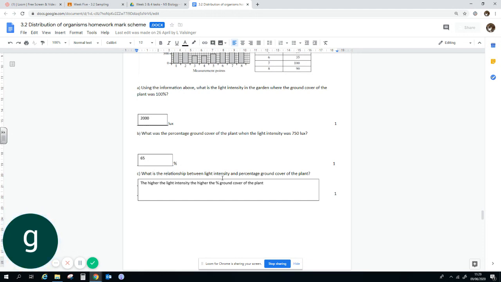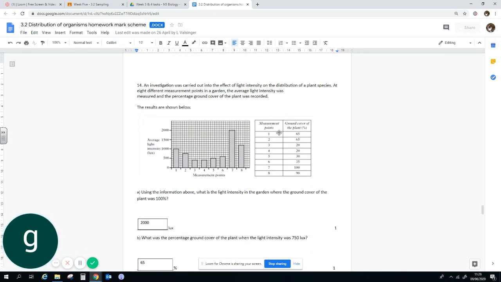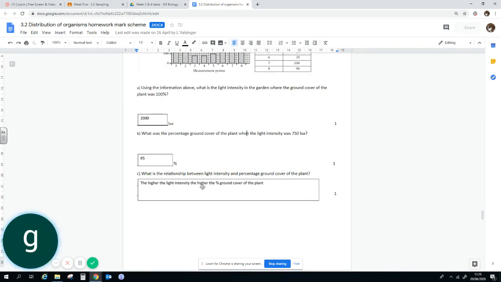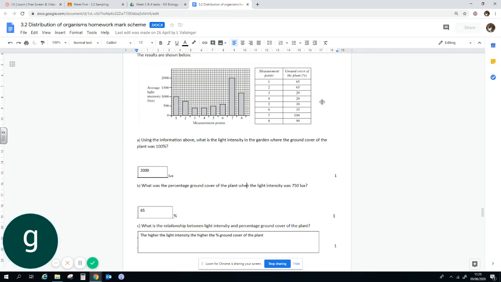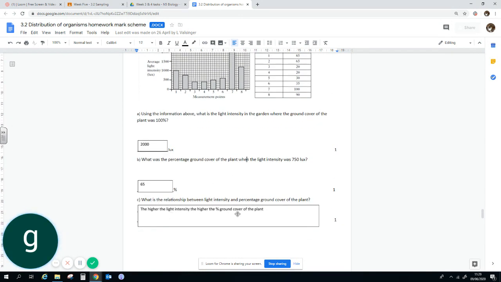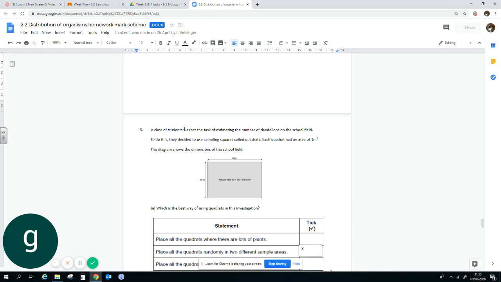What's the relationship between light intensity and percentage ground cover? So percentage ground cover, it looks like goes down, up, down. So it looks like the higher the light intensity, if we compare these two, the higher the percentage ground cover. So light intensity and percentage ground cover are correlated positively.